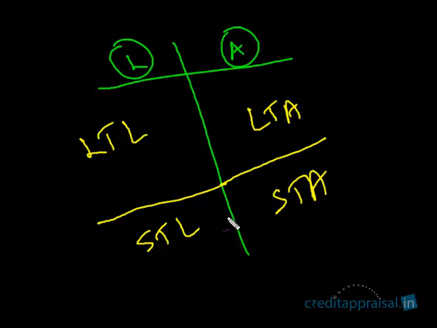Now see here. Who finances which portion is of great importance to you as a banker, as a credit officer. You are interested in the financing pattern, the financing mix of these four entities. Say, for example, the long-term liabilities are 70 and the short-term liabilities are 30. You remember what long-term liabilities are: all the equity, term loans, and all of the long-term liabilities. 70. If the long-term assets are also 70, and short term is 30, can you say what the NWC is?